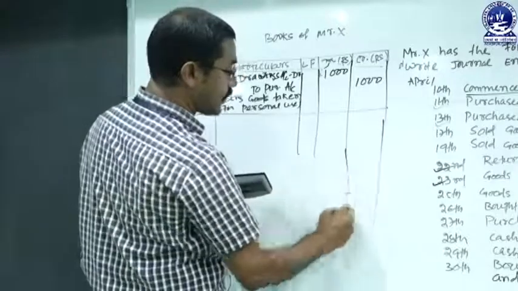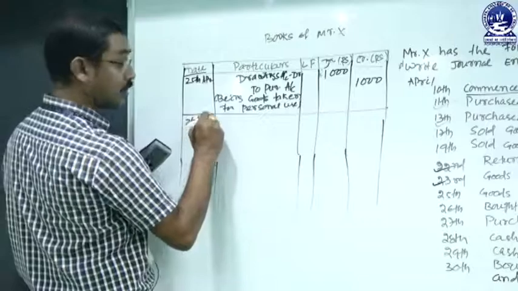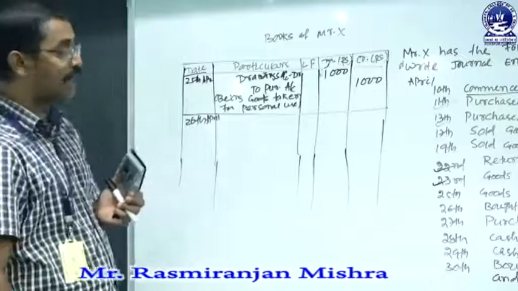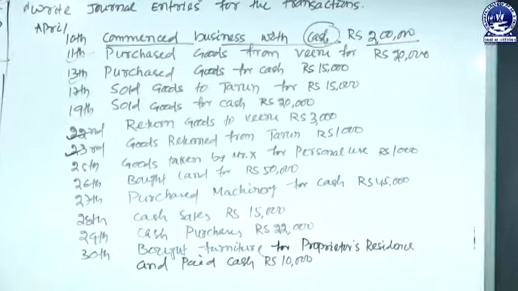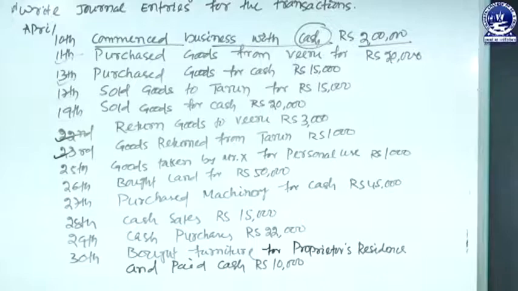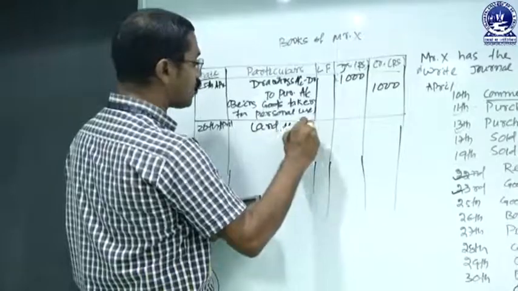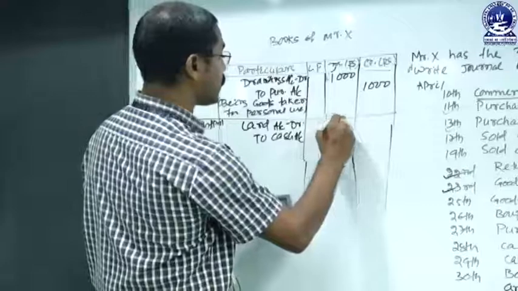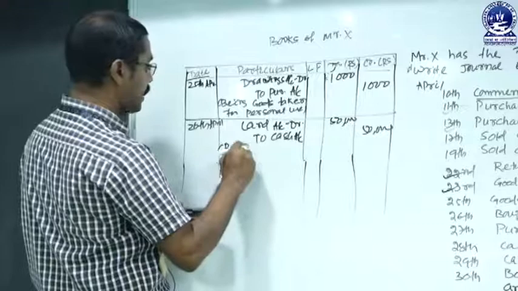Then the next transaction is made on 26th April. The transaction is bought land for rupees 50,000. It is a cash transaction, land purchase. Land is an asset, so an asset comes into the business, so the land account must be debited. As an asset is purchased, cash goes out of the business, as per real account, the cash account is credited. So the journal entry is land account debit to cash account. The amount is 50,000, being land purchased.